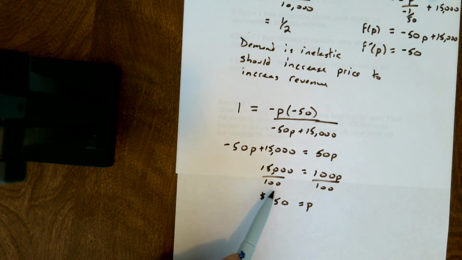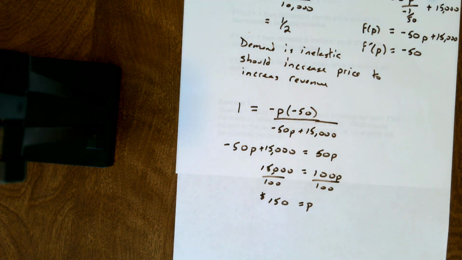So this is where I want to be selling this item in order for the general population to realize, yeah, this is a good price. This is kind of where I want to be at when I'm buying this item. If it was less, more people would buy it. If it was more, fewer people would be buying this product. So I hope that gives you kind of an idea of what elasticity is and how we can use calculus to define it. If you have any questions, give me a holler. Otherwise, good luck.